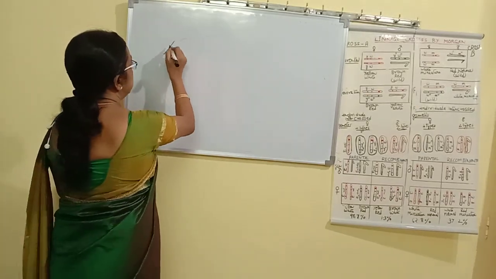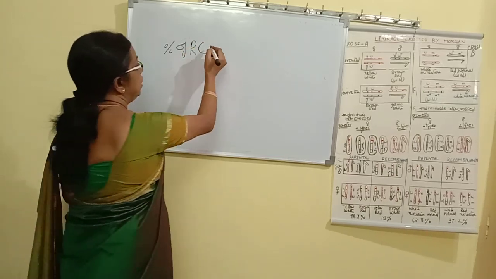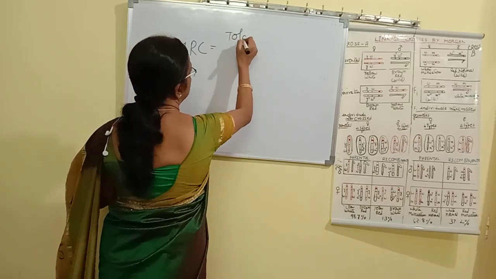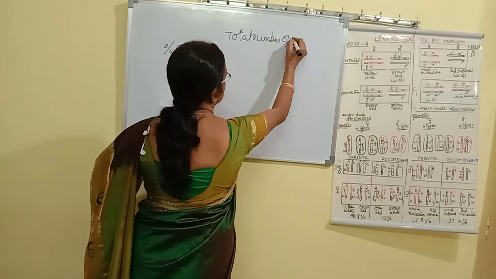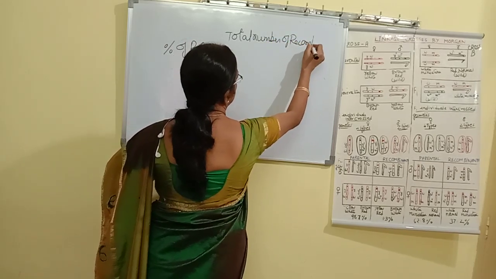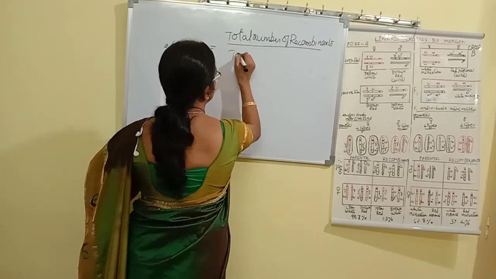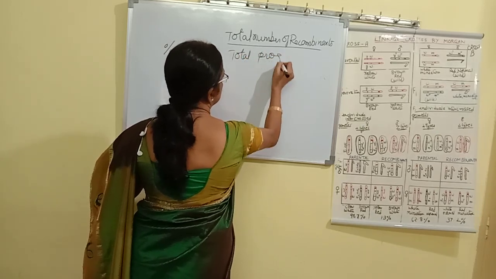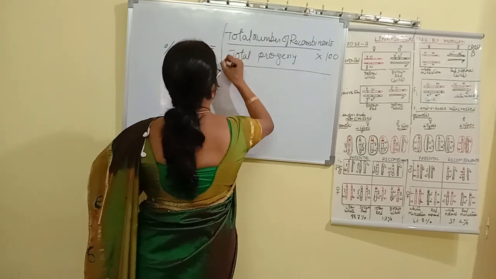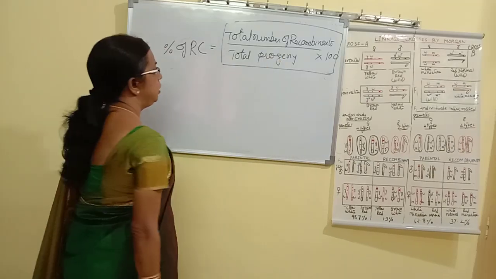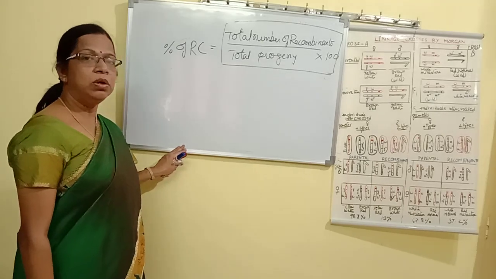The percentage of recombination, which I am giving as RC, equals total number of recombinants divided by total progeny, into 100. So how do we calculate the percentage of recombination? Total number of recombinants by total progeny into 100.